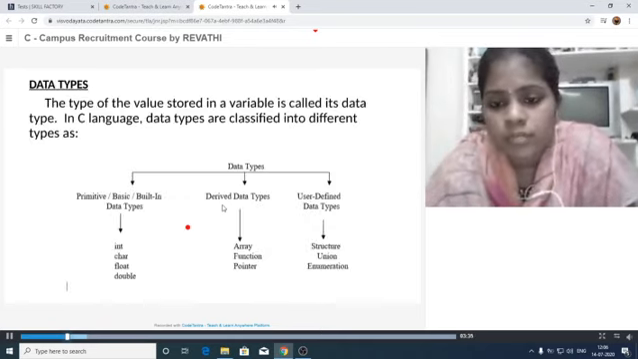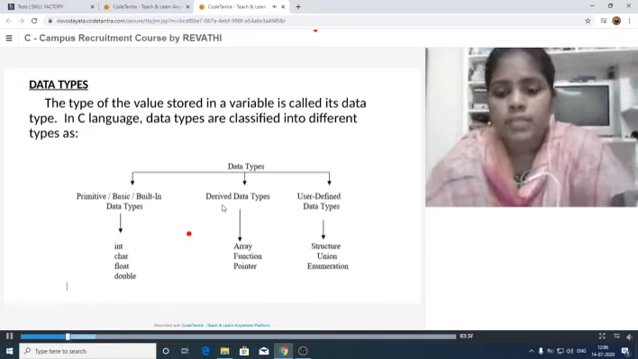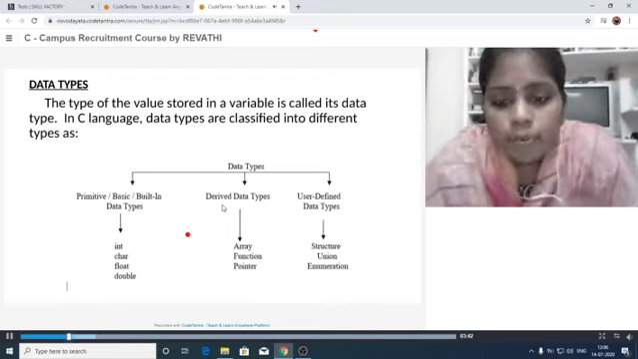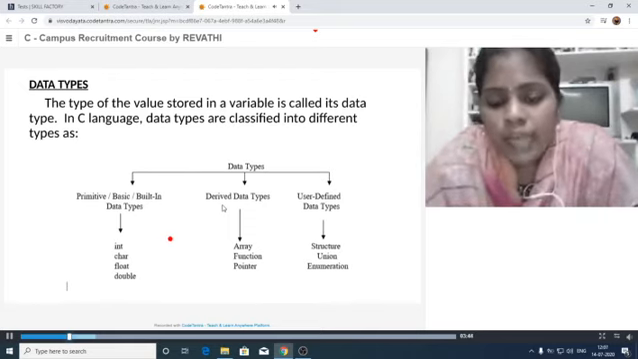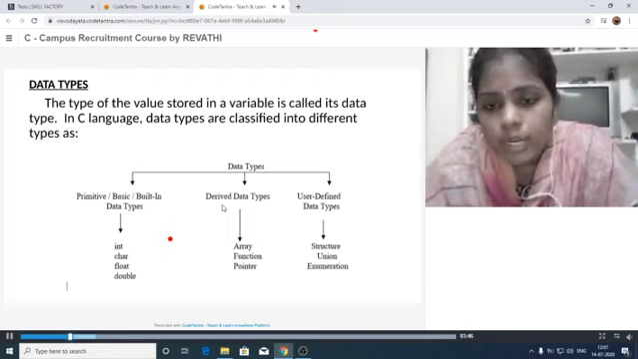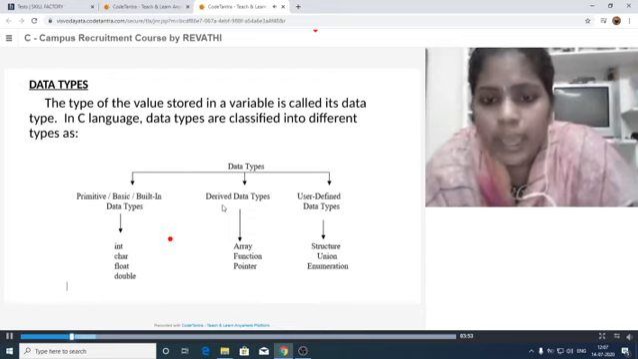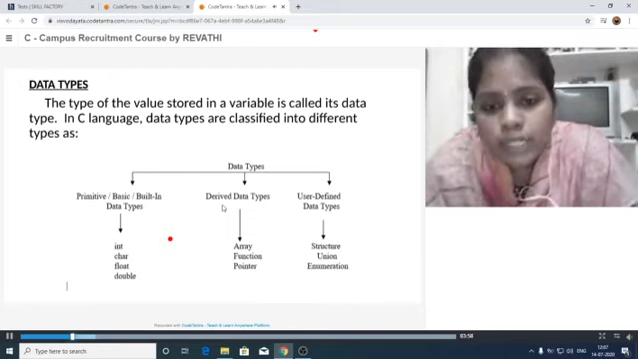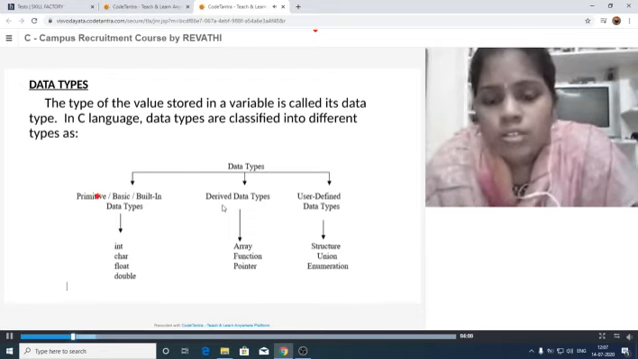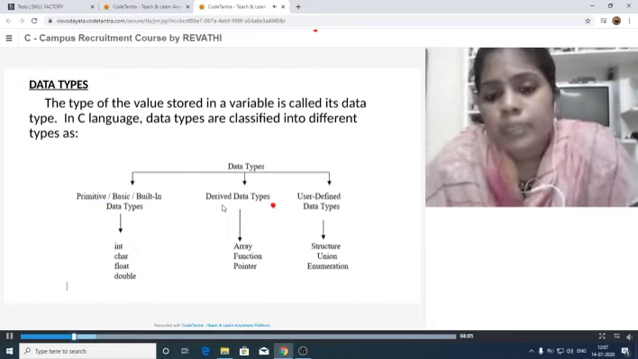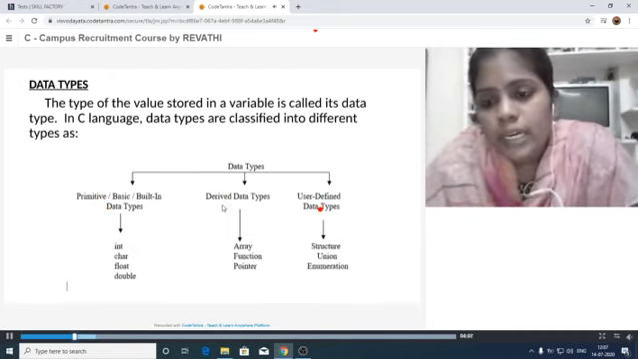Next, data types. Data type means the type of the values which are stored in our variables. We have many types of data, like integer, float, that means decimal, characters, like that. Whatever data we are taking, as per that we need to call the types here. Basically it is divided into three types: primitive data types, derived data types, and user defined data types.